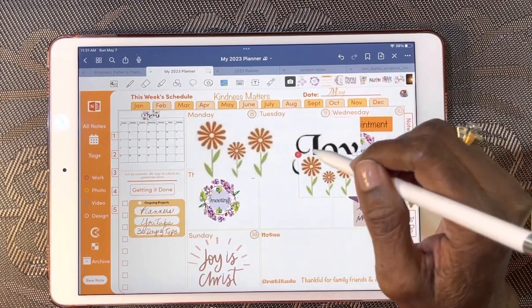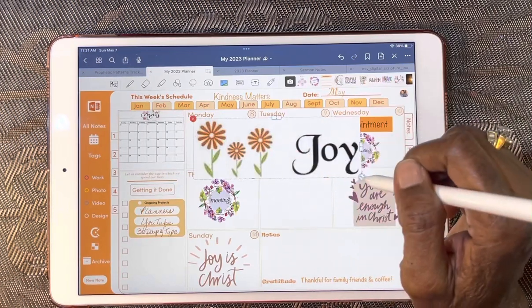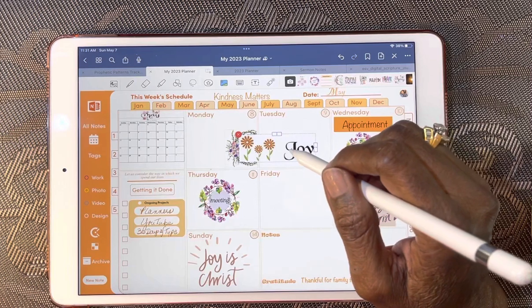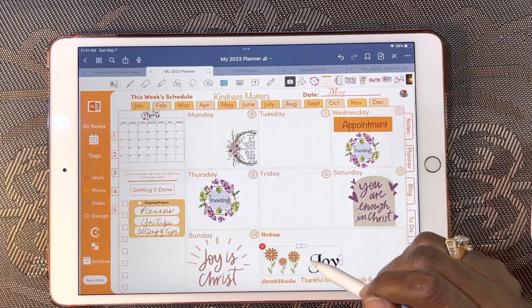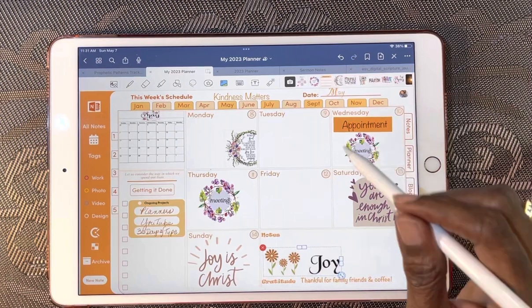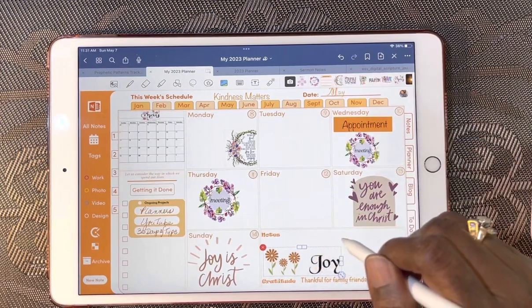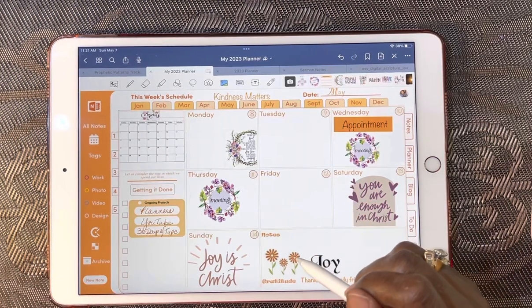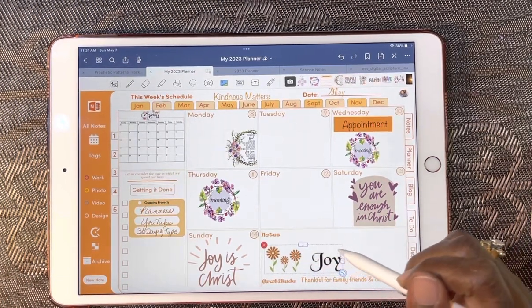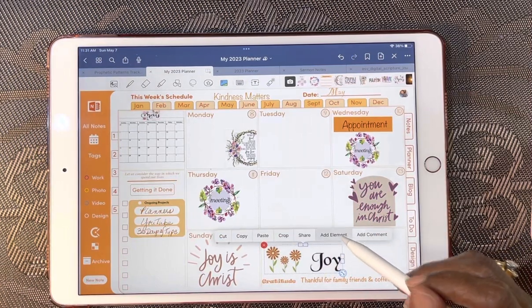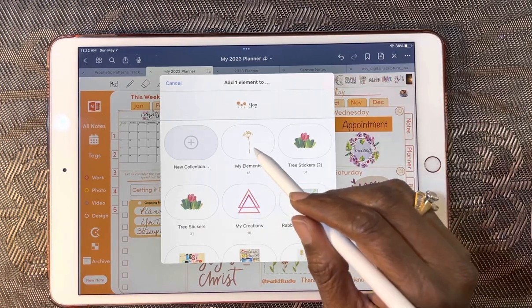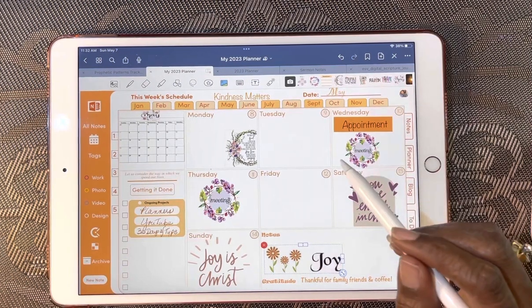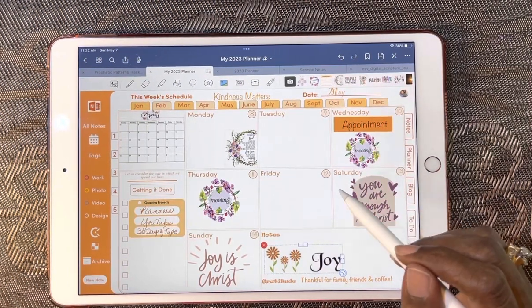I do want to make an extra copy of it. I just want to make it smaller so that it fits here, and bring it down here. Okay, so there we go. Now we made our own element. If I wanted to, I could save this as an added element. Click here, add element, and I can add it to any of these files. So I'll just say save it to my elements. That's how easy it is.